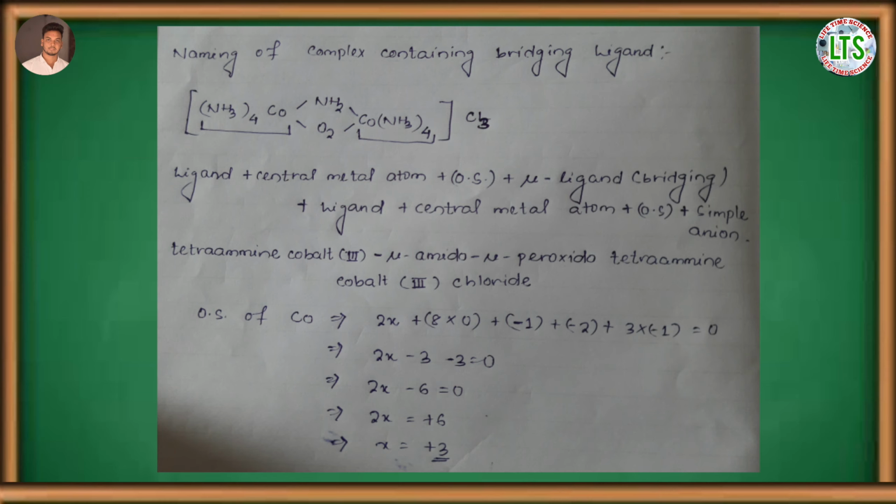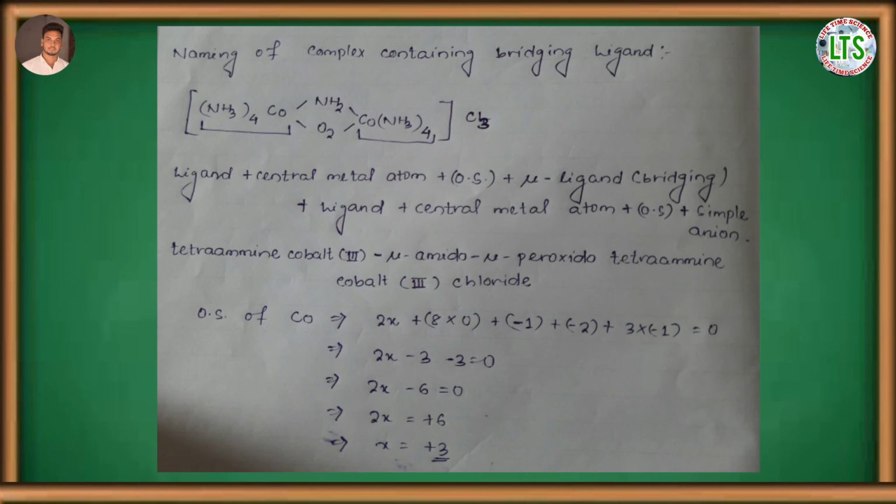So the sequence of naming is first ligand, then central metal atom, then oxidation state of the central metal atom within the parenthesis. Next, mu hyphen, name of bridging ligand in the alphabetical order. Next, ligand plus central metal atom plus oxidation state of the central metal atom within the parenthesis, and lastly the name of the simple anion.